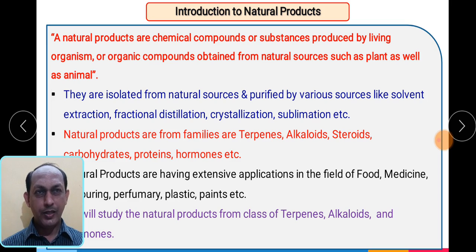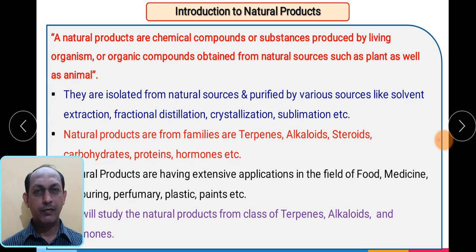After the isolation, the isolated compound, the important ingredient, must be purified by processes like solvent extraction, fractional distillation, crystallization, sublimation, etc. So these are the processes we have to carry out in order to purify that particular natural product.